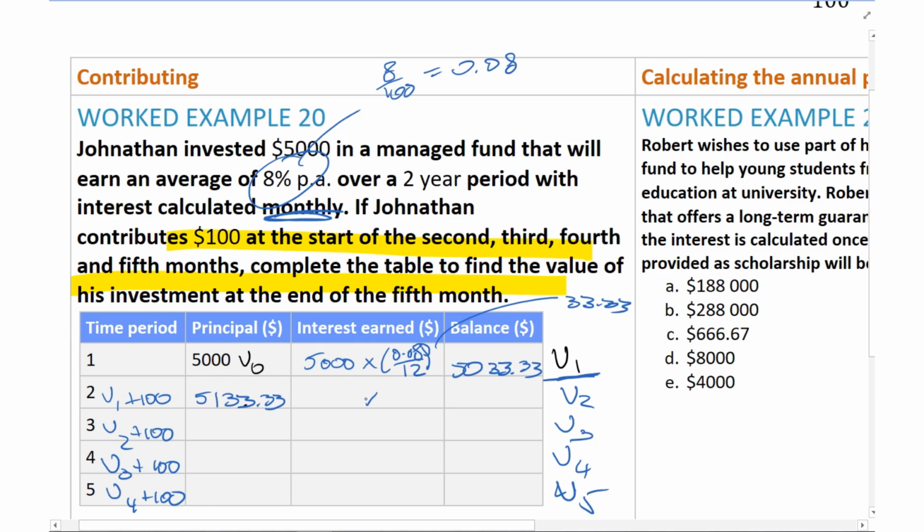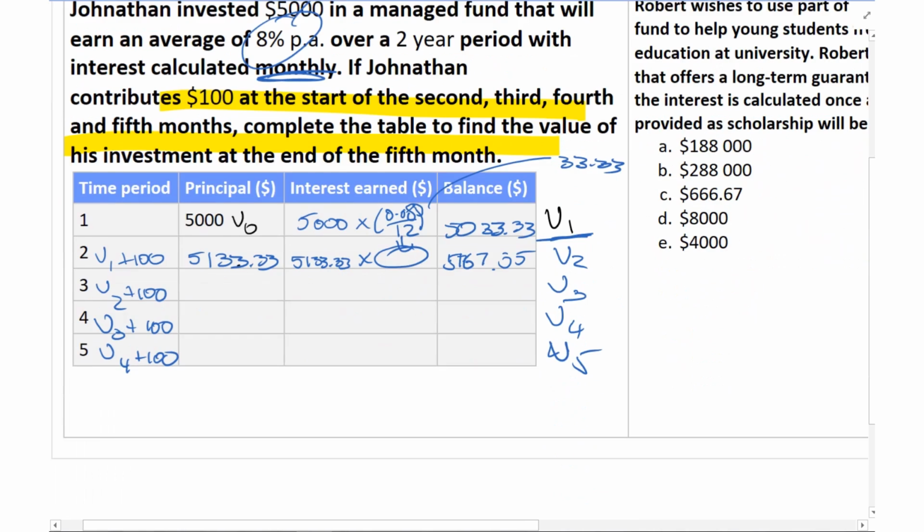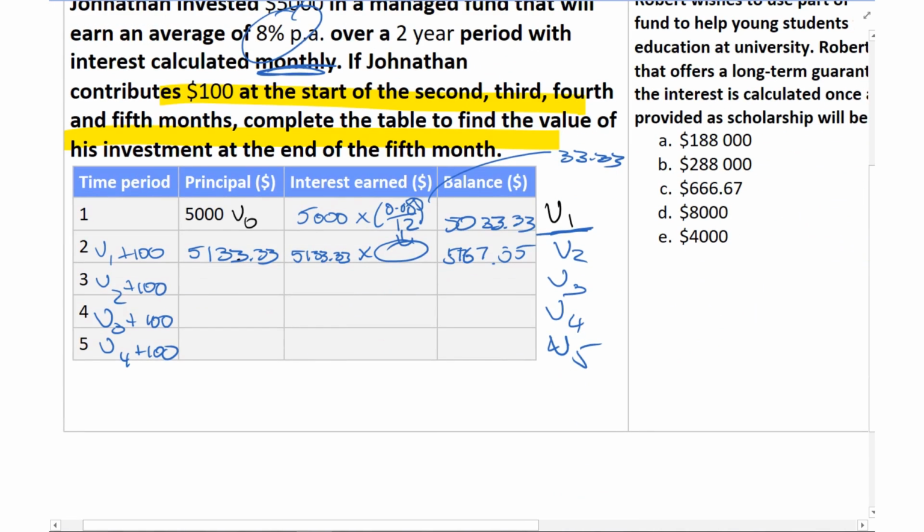I do this part the same here, so that becomes 5,133.33, and that will give me a value of 5,167.55. Okay, so that's my V2. I go V2 plus 100, that gives me 5,267.55. I do that times that. Bang, I get a value here.